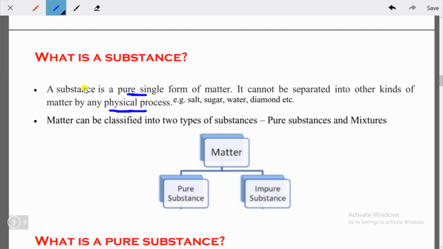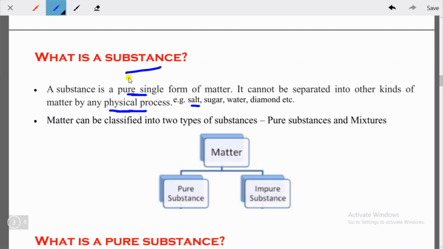So let's understand this. What is a substance? A substance is basically matter that is in pure single form. If I take the example of salt, inside the salt you will have the particles of salt only. You will not find the particles of sugar, water, diamond, or any other kind of particles inside this salt. That means this salt is a pure single form of matter. It has only the particles of salt. This is a substance.